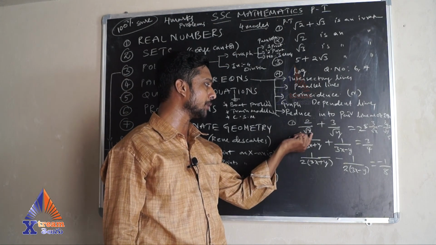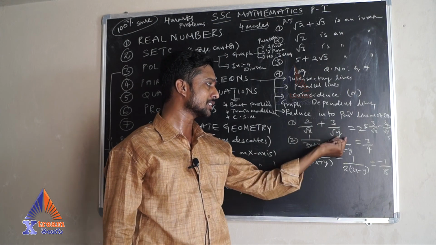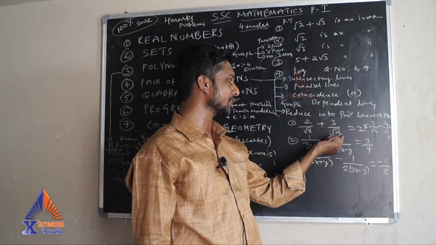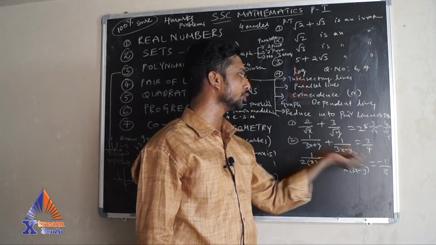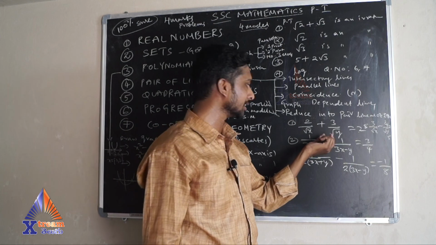So in the above problem you need to assume root x is equal to some other variable a and root y is equal to some other variable b. So that means 1 by root x is equal to a, and you need to simplify. We'll work out the answers in the next section.